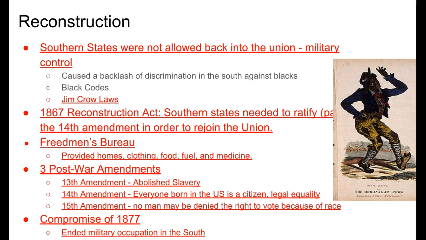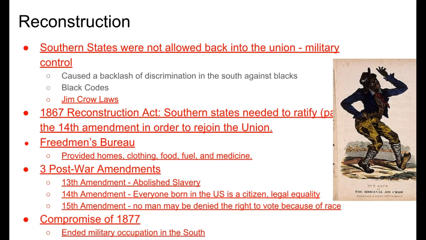In 1867, we saw the Reconstruction Act, which said that Southern states needed to ratify or pass the 14th Amendment in order to rejoin the Union. The Freedmen's Bureau was also established, which provided homes, clothing, food, fuel and medicine. Again, it was kind of considered a failure. It wasn't as successful as it should have been as far as establishing proper homes and education for freed slaves.